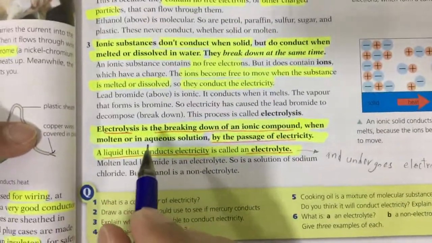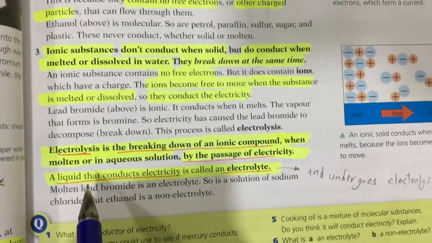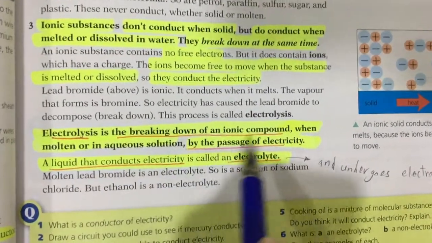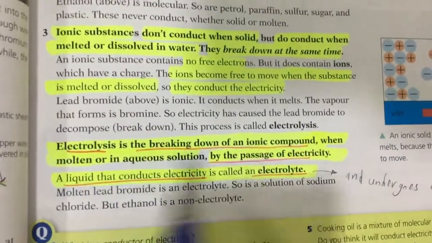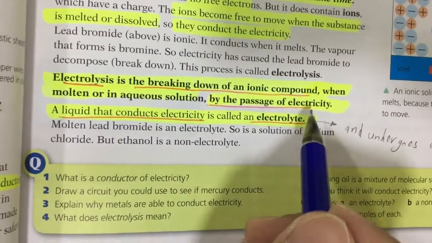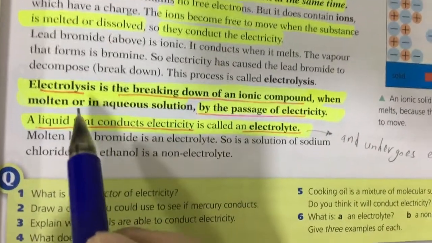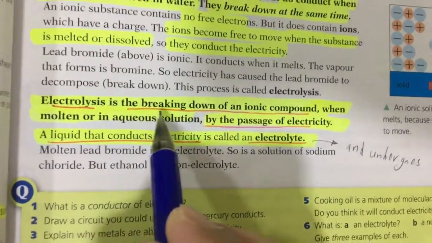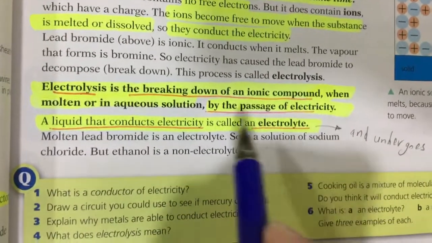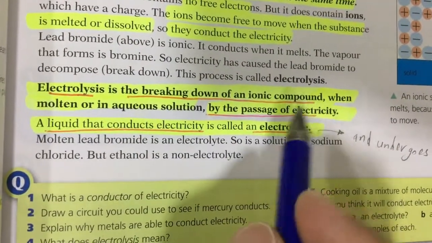Now electrolysis. What is meant by electrolysis? Electrolysis means breaking down of ionic compound when molten or in aqueous solution by the passage of electricity. Usually this question comes in the exam out of 2 marks. 1 mark to say breaking down of ionic compound and 1 mark to say by passage of electricity. And we have another definition.